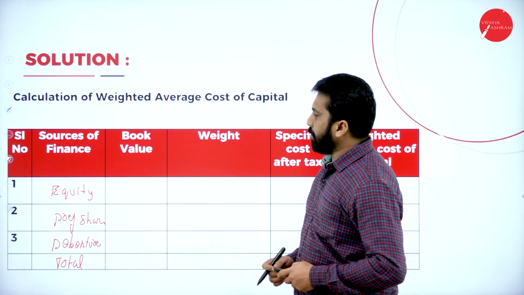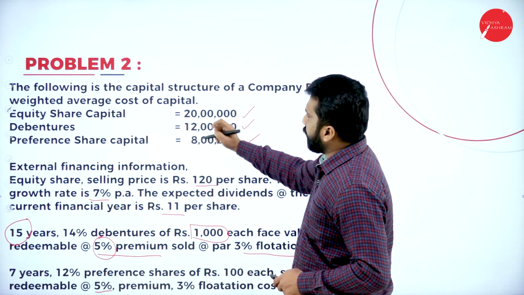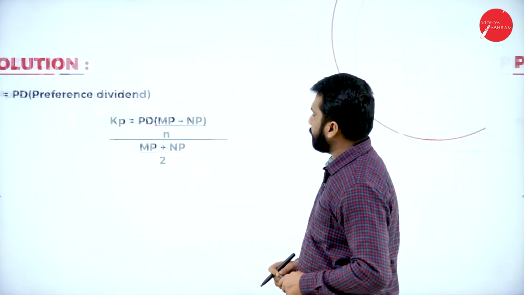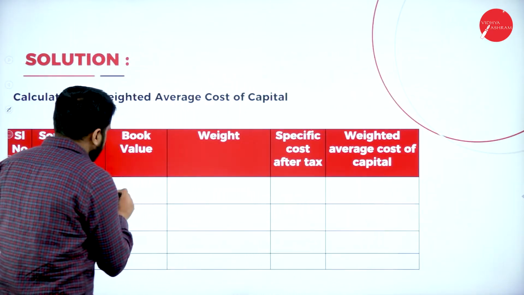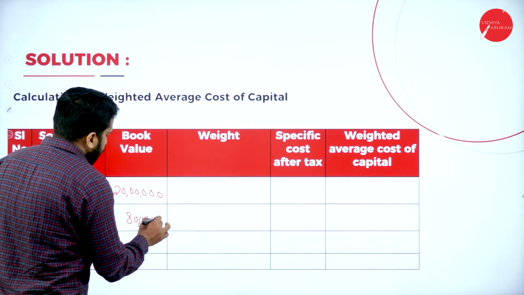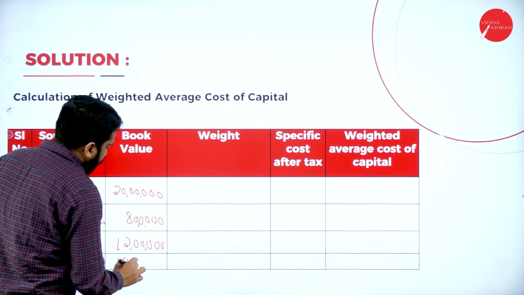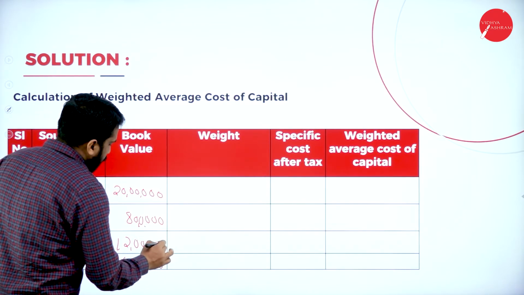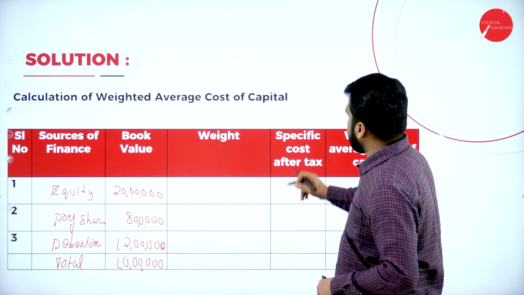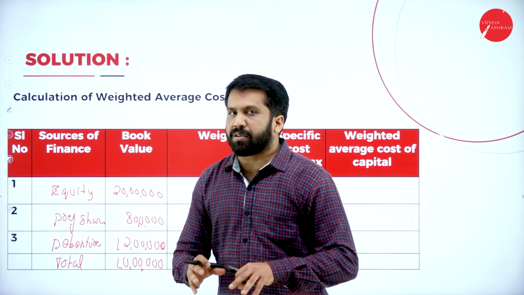Now, what is the book value? I'll go back to your question. Your book value: equity 20 lakh, preference 8, debenture 12. 20 lakh, 8 lakh and 12 lakh. Total it will come around 40 lakh. Hope you understood. These are the calculations. What is the weight? I'll come later. Specific cost after tax: in this problem, there is no tax, so it is the specific cost itself.